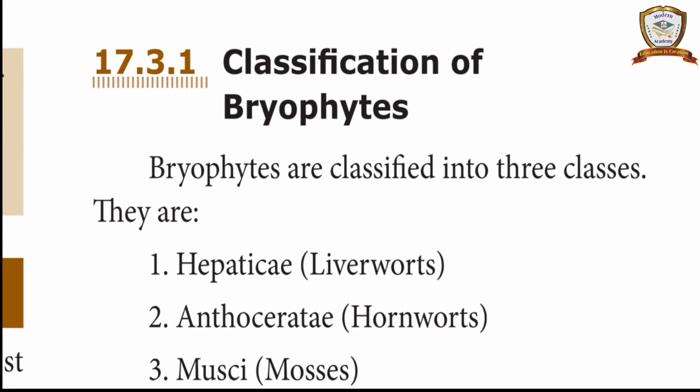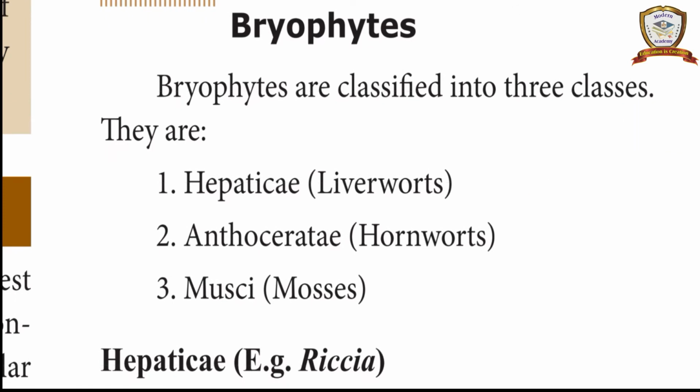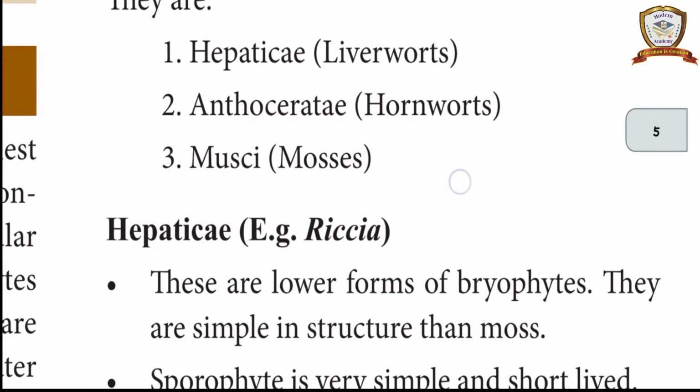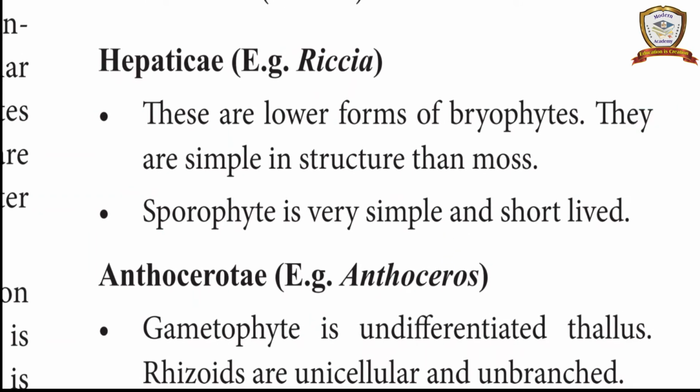Classification of bryophytes. Bryophytes are classified into three classes. They are Hepaticae, liverworts; Anthocerotae, hornworts; and Musci, mosses. Hepaticae, example Riccia. These are lower forms of bryophytes. They are simpler in structure than moss.